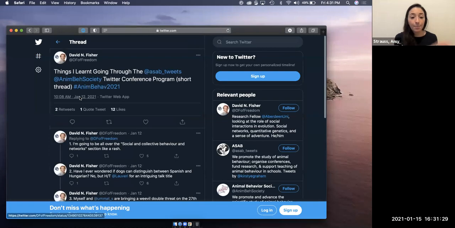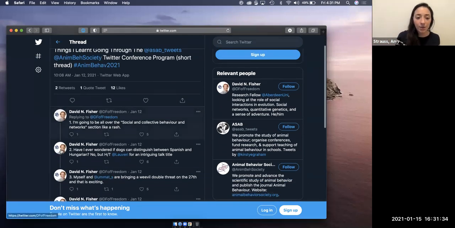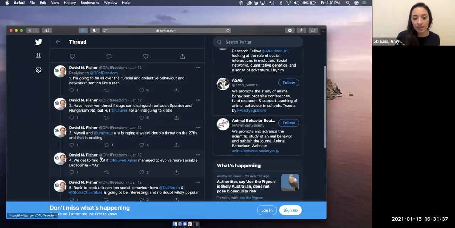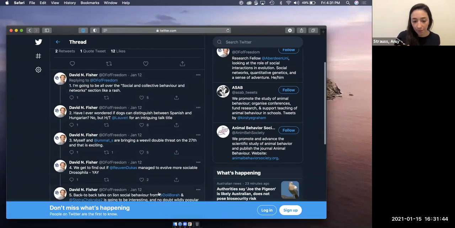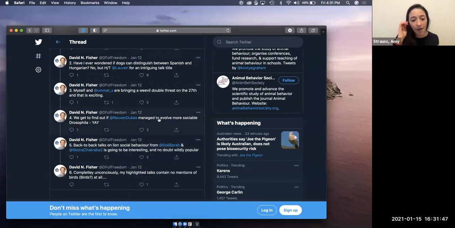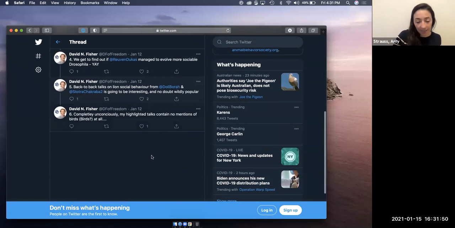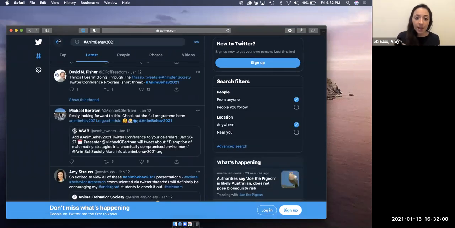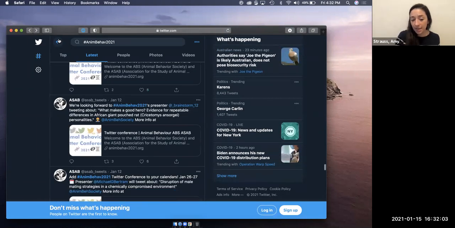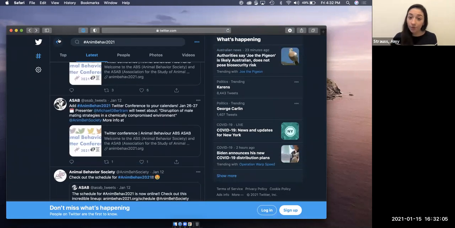But if I click it, it brings me into his presentation, or his thread, where you can see the first one, and then connected by these lines, the following tweets. So a science presentation in this conference format will be shared with the intro tweet up here, followed by the rest of the presentation talking about what they did and what they found. Once you get to the bottom, you've read their whole presentation. If you want to go back and see what else is being shared, scroll back up to the top, and this arrow will bring you back to that initial feed you were looking through, and you can continue to scroll for more presentations that may be of interest, in which case you would follow the same thing.